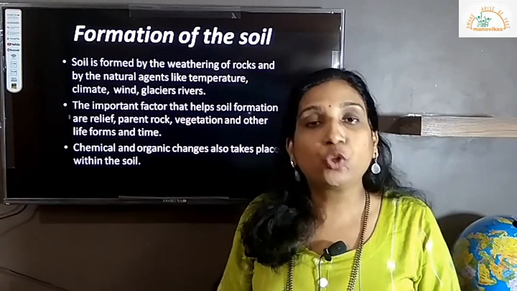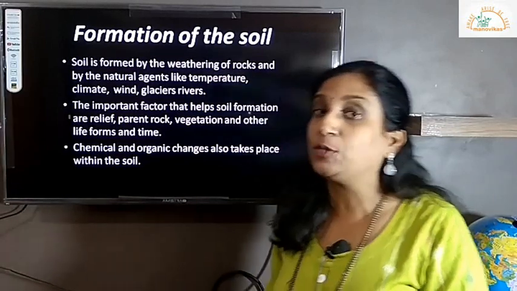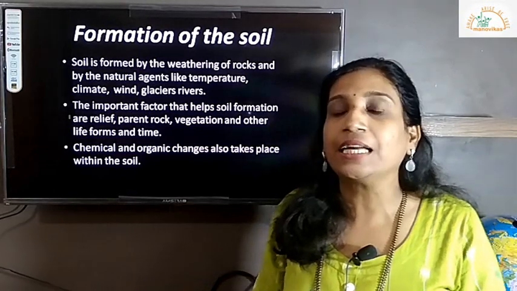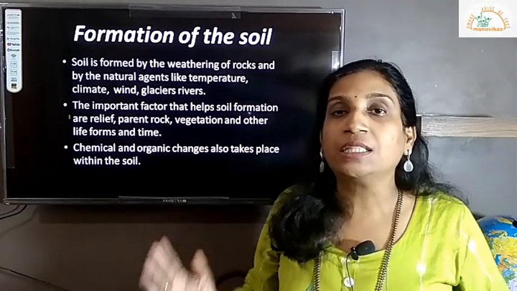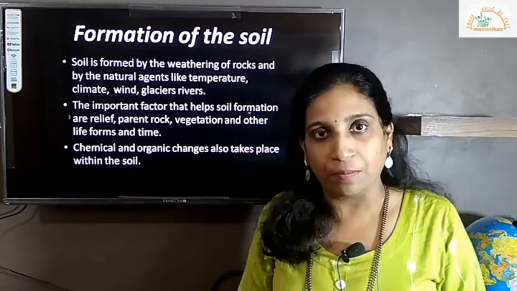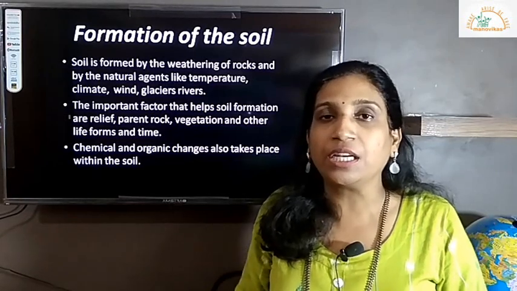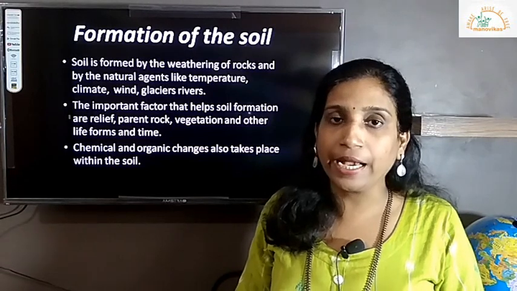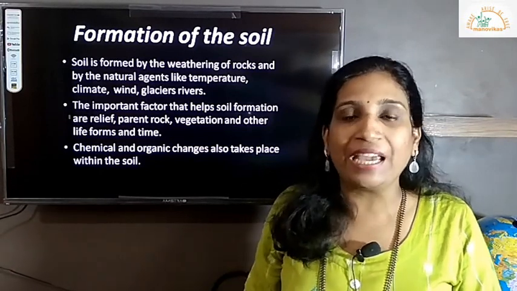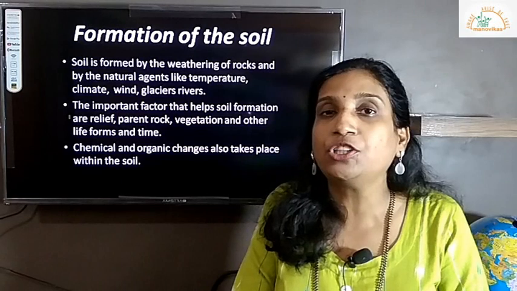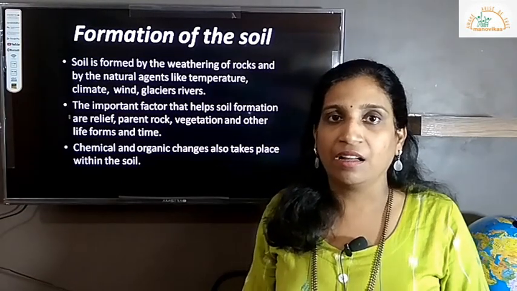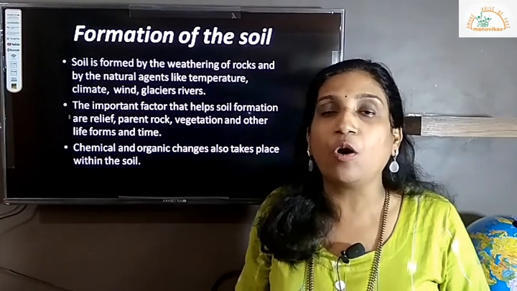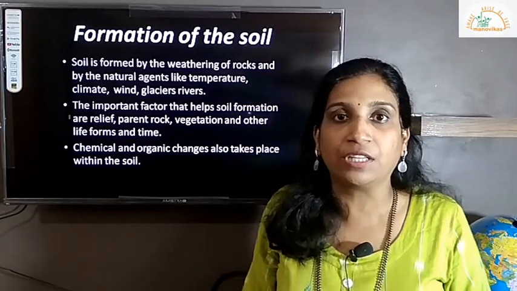And it forms through a process called weathering. We have the earth 70% covered with water, and whatever is left, the 30%, is in the form of land masses, correct? Now imagine if these continents were just barren land without any soil or topsoil cover, that is the part of the crust.